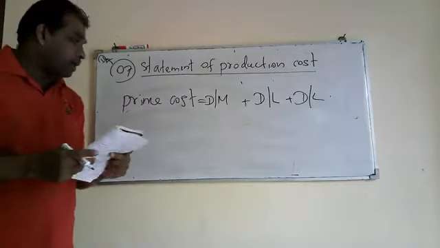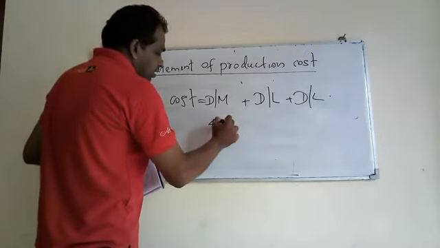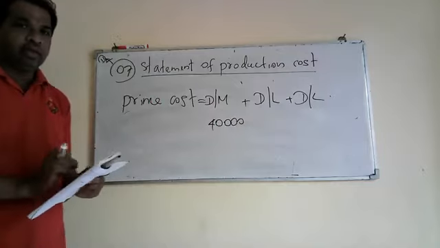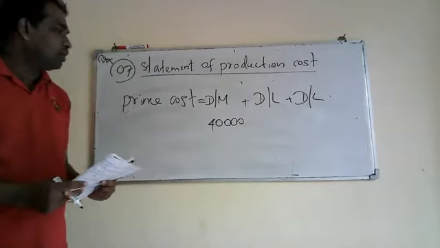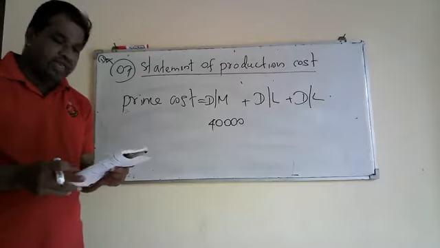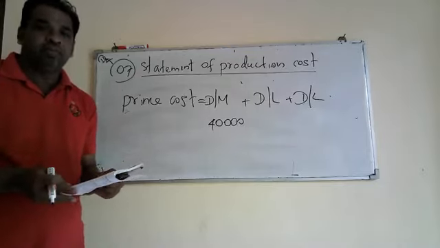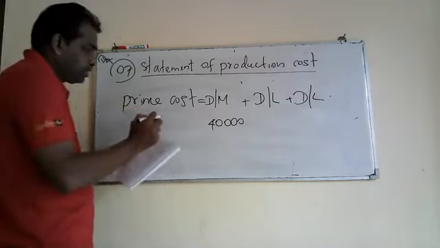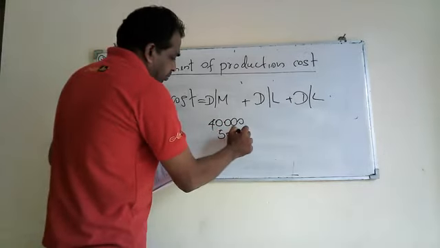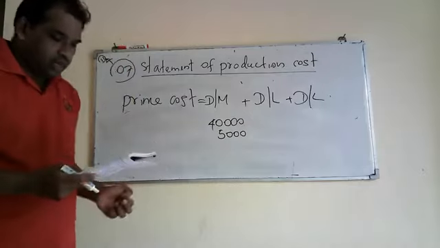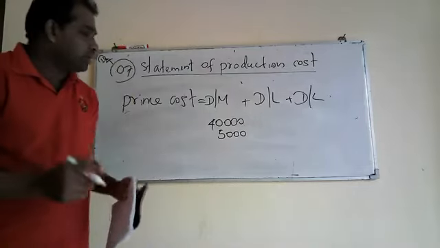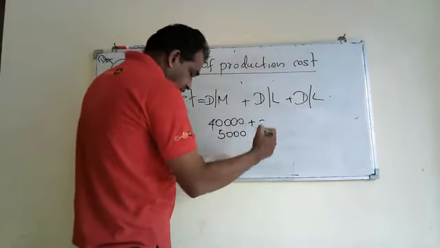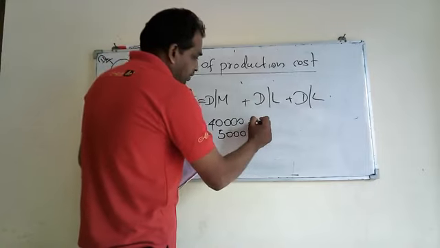Here you are given printing paper, that comes under direct material cost. If you take a printing shop, both printing paper and ink will come under direct material cost. Therefore, we have to take ink also under prime cost. That is 5,000. Right. Then you are given printing machine operator wages. It comes under direct labor. Right. That is 15,000.